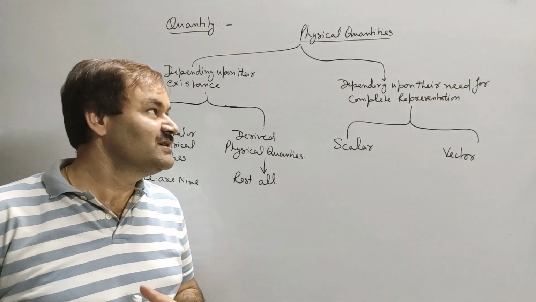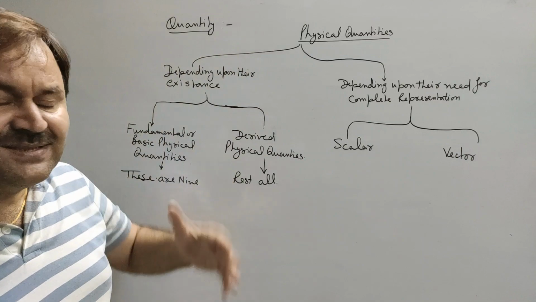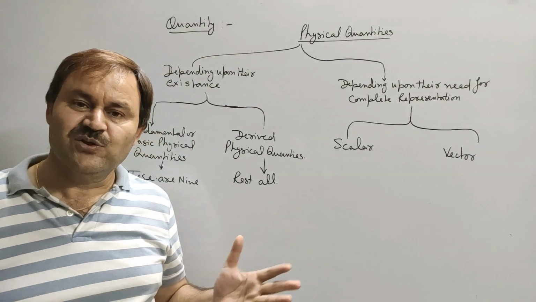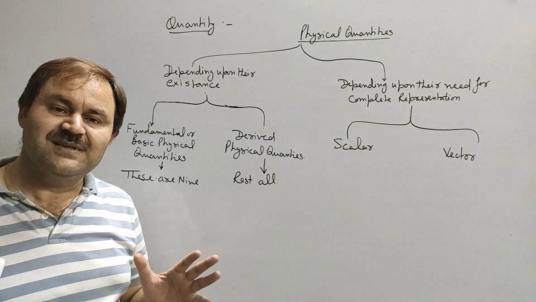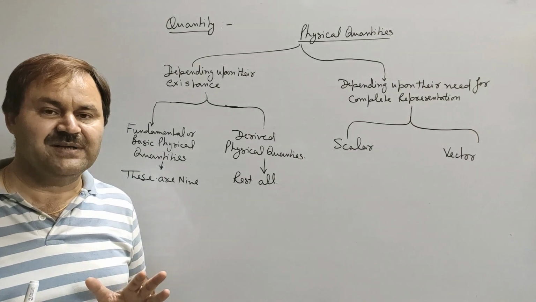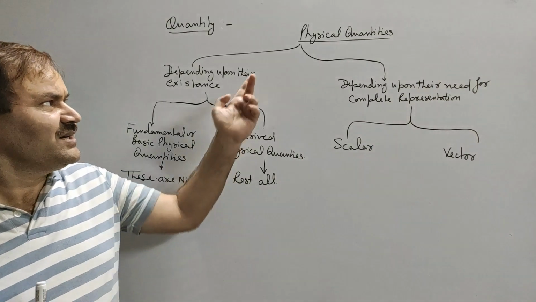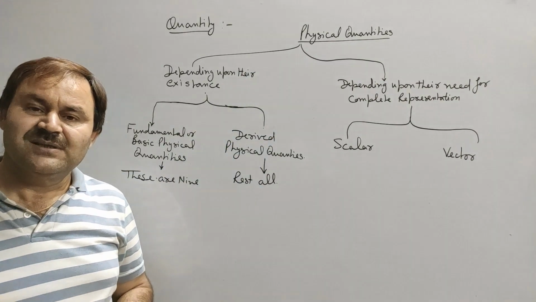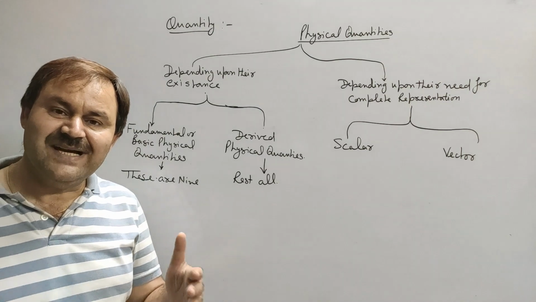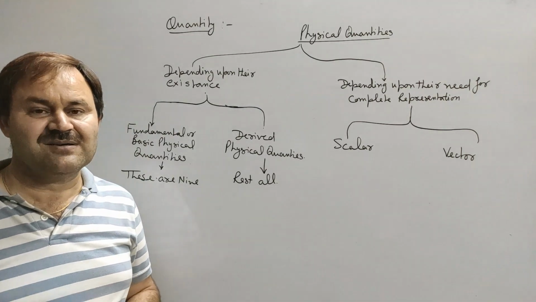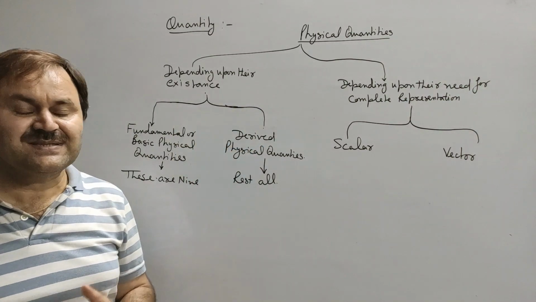So first, say quantity. What is quantity? Anything that can be measured is termed as a quantity. Now, what are physical quantities? The measurable things, that is the quantities that are used in physics, are called physical quantities.